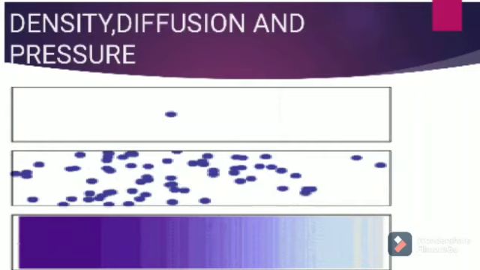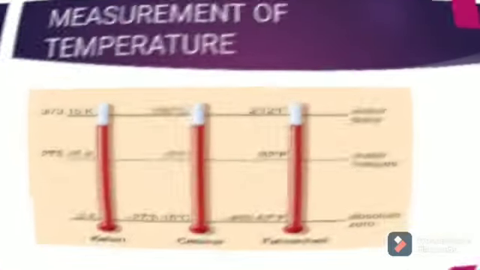Pressure. Take a container filled with gas. The tiny particles of gas collide with the walls of the container while doing random motion. Due to this, pressure is exerted on the walls of the container. If the temperature of the gas is high, particles move faster and exert more pressure on the walls. Particles of liquid can also exert pressure as they can do random motion. As temperature increases, pressure increases.